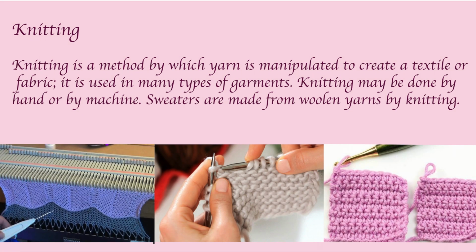Knitting is a method by which yarn is manipulated to create a textile or fabric. It is used in many types of garment. Knitting may be done by hand or by a machine. Sweaters are made from woolen yarns by knitting. In knitting, only one thread is used, making loops over the knitting needles or machine. There are no two sets of threads as in weaving. In knitting, we have only one thread.